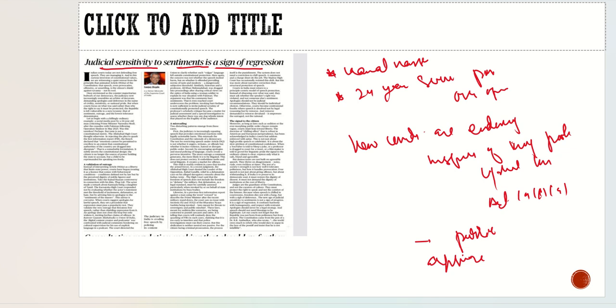If we conclude this big article in the simplest terms, the author says we have seen the trends in the judiciary right now. If there are cases, for example, on freedom of speech and expression, we will see what is the condition of Indian courts.